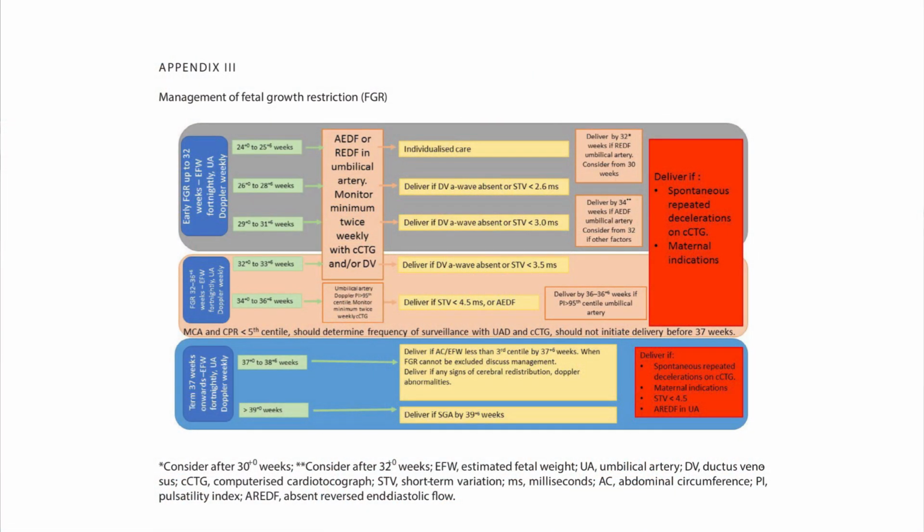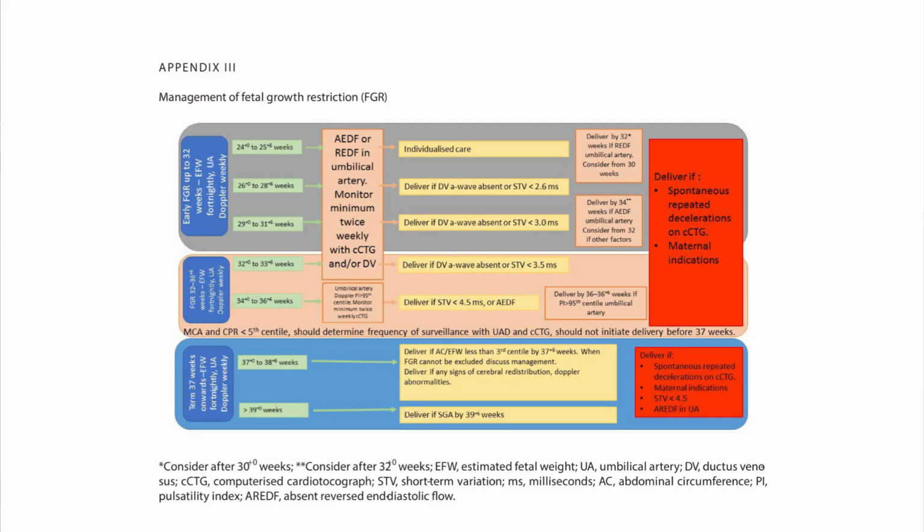Now let us see the charts, and accordingly we will manage the pregnancies by the umbilical artery Doppler and the biometry. If there is early FGR, that is up to 32 weeks of gestation, we will do the estimated fetal weight fortnightly and we will do the Doppler weekly. Now there are three categories: 24 to 25+6 weeks, 26 to 28+6 weeks and 29 to 31+6 weeks. So we are doing the biometry fortnightly and umbilical artery Doppler every week.